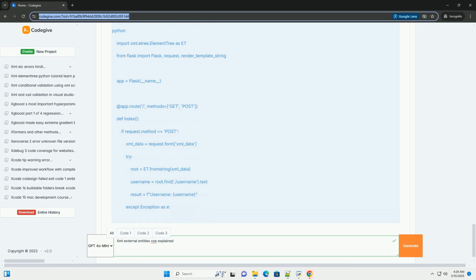By default, xml.etree.ElementTree does not resolve external entities, making it relatively safer than some other XML parsers. However, it's still possible to make it vulnerable, particularly if the XML contains entities and you use a different parsing method or enable external entity processing. 3. It extracts the username from the XML and displays it.